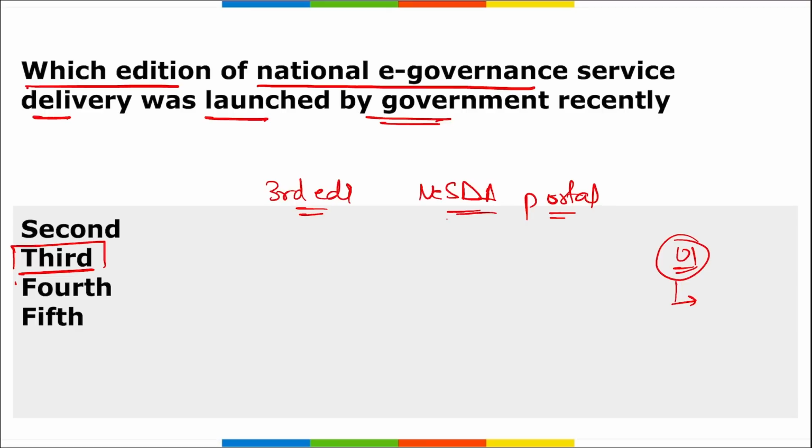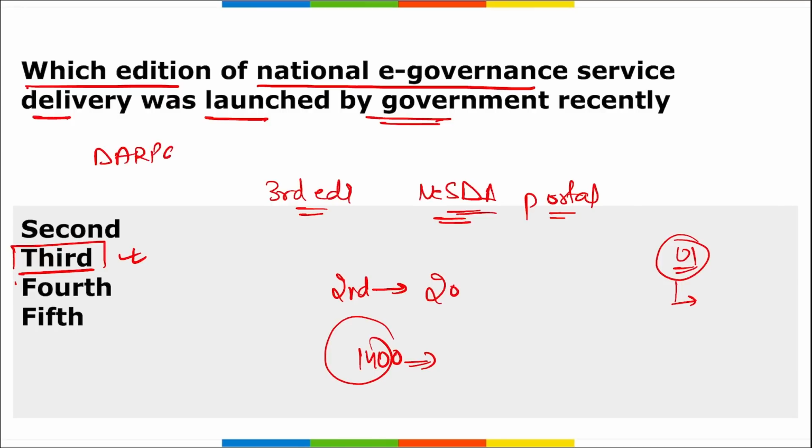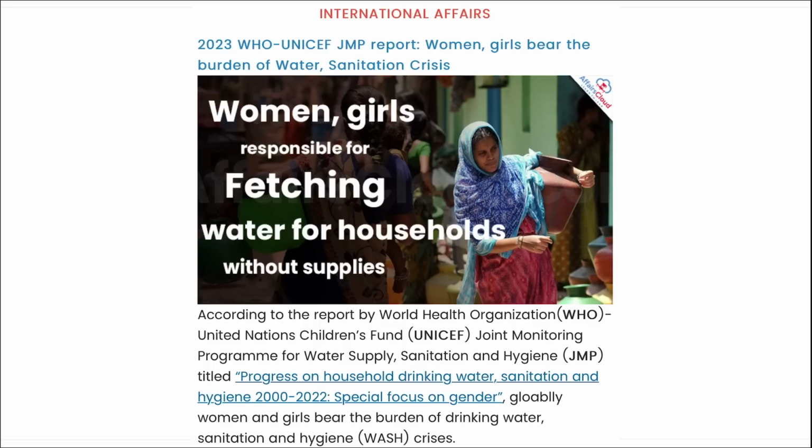Then coming back, remember DARPG released the NESDA study, and released the second edition in 2019, right, and 2021 respectively. And almost 1400 plus services have been released across states and union territories. Correct? So it was the third edition of this framework that was recently launched by whom? DARPG.